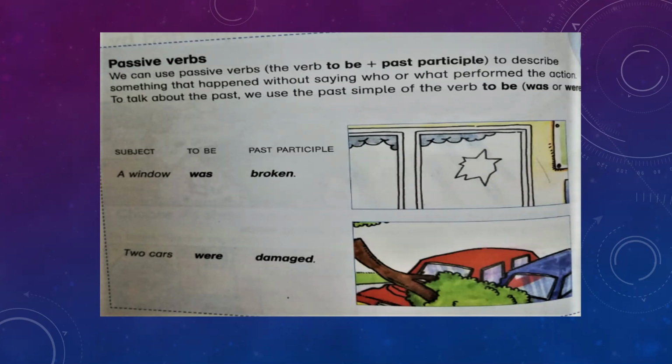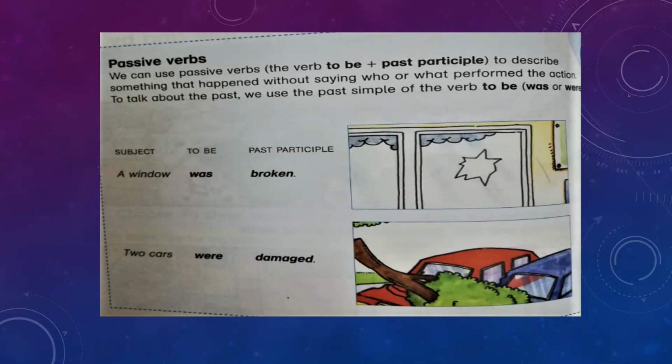In these sentences, the object is given importance and the object takes the place of subject. Helping verb to be, was and were is used, and then a verb form of past participle is used in passive sentences. Now look here, a window was broken.